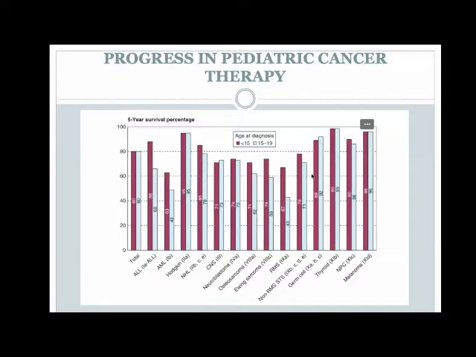And this has been achieved not primarily because of the drugs that we use for chemotherapy, but also the way that they are used. Protocols and clinical trials have been conducted over the past several decades to ensure that the efficacy of chemotherapy is maximized, the side effects and long-term effects are minimized, and patients have a good quality of life. This slide shows how we have progressed over the last few decades to improve survival in pediatric cancers.